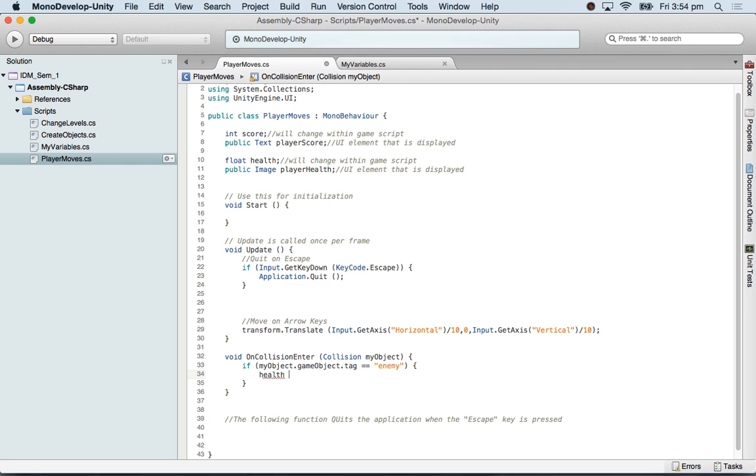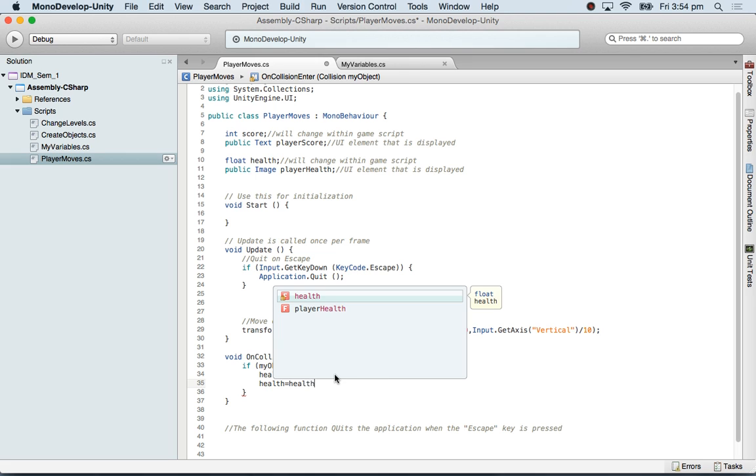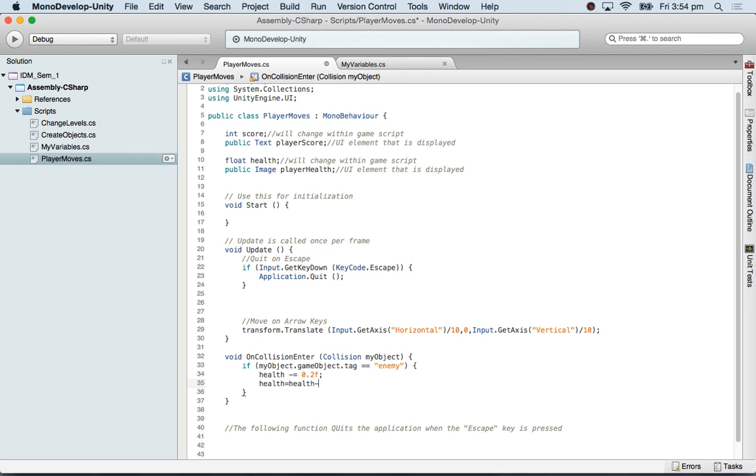health minus equals 0.2, let's say. And because it's a floating point, I must put f. This line is the same as health is equal to health minus 0.2f, okay?